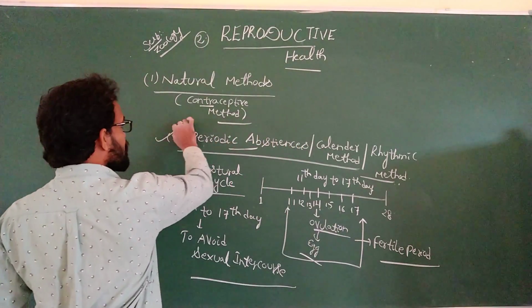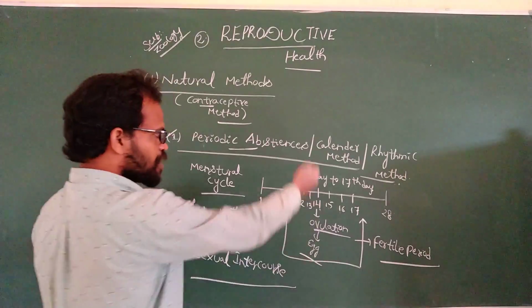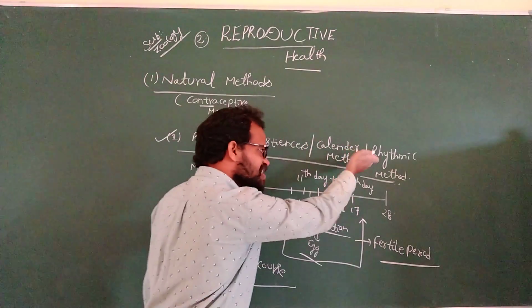That is periodic abstinence, also known as the calendar method or rhythmic method.